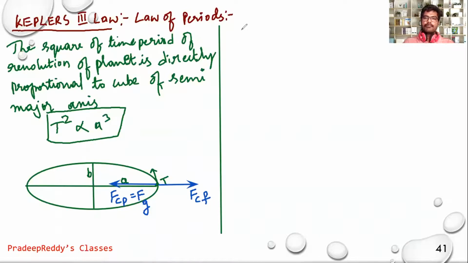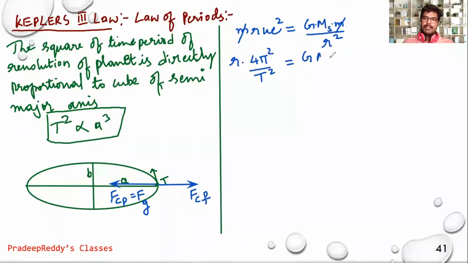So as we know, m r omega square is the centrifugal force, which should be equal to the gravitational force, capital G, mass of the sun, mass of the planet divided by r square, where r is the separation between the sun and the planet. Mass of the planet on both sides gets cancelled with each other. I can write r omega square, with omega as 2 pi by T, as 4 pi square divided by T square, which is capital G, mass of the sun divided by r square.